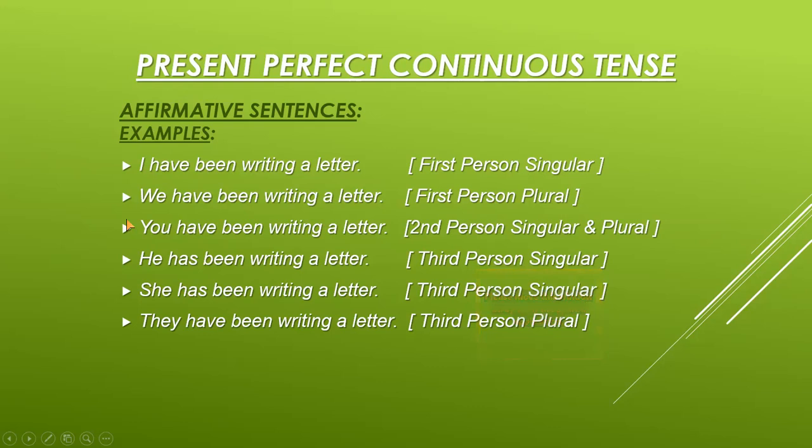Now you can see that after all the subject, that is the subjective pronouns, the helping verbs are given here, have been and has been, with the fourth form of verb writing, and the object a letter. Okay, the persons which we have used here, these are written here in their singular and plural forms under the brackets. Okay.